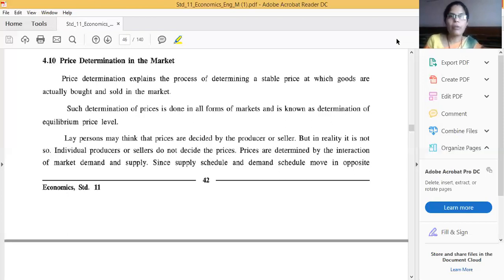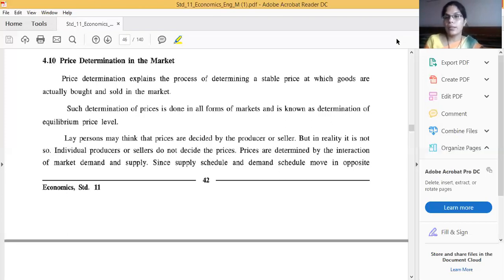And individually, I will not call anyone. Whatever I want to say, I will say from here only. And tomorrow I will show your marks, and if any answer book is not perfect, I will show that answer book also in the next lecture.